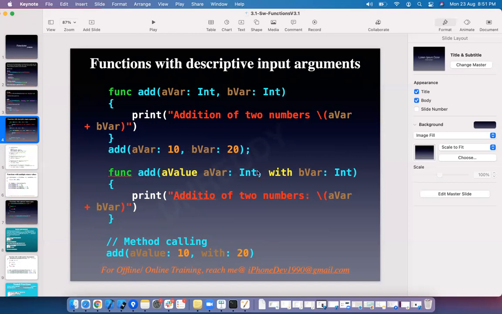Similarly, here we have descriptive names. These are the normal functions, and these are the descriptive names: A value with B value. This is much cleaner to understand. Func add A value with B value. Here we have given additional descriptive labels. These are the normal labels, the argument names, A var and B var. Whenever you have descriptive names, this is how you call it: you use A value with B value, value of B. So one is a normal method, and another is a function with descriptive input arguments.